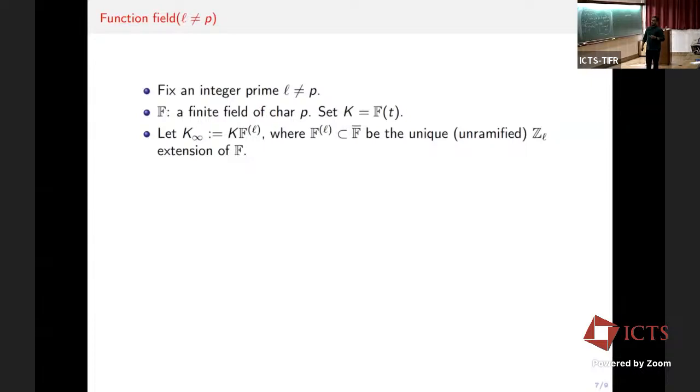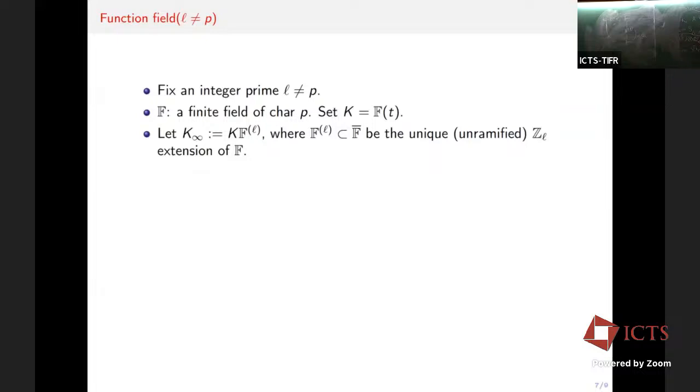This is unramified at all the primes. In fact, one can show that this is the unique unramified Z_l extension of K: K infinity is the compositum of K and F_l.